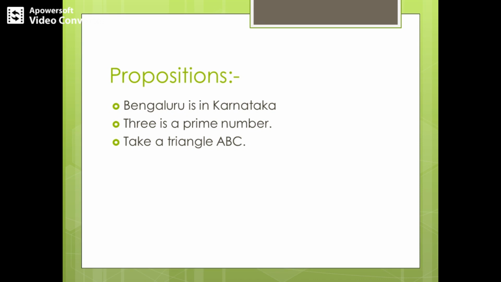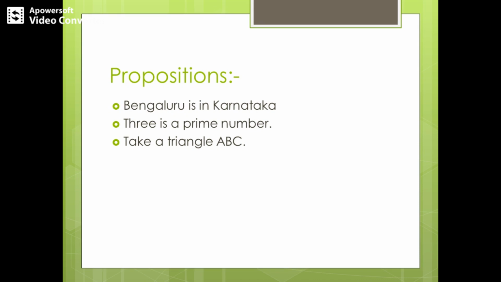Why? Because a proposition is a declarative statement, and we have already seen that this is a declarative statement, right? And hence we can judge it to be true or false, but not both, right? So that is what a proposition is. So here we can say guaranteedly that the truth value of this statement is true always. Therefore, it is a proposition.